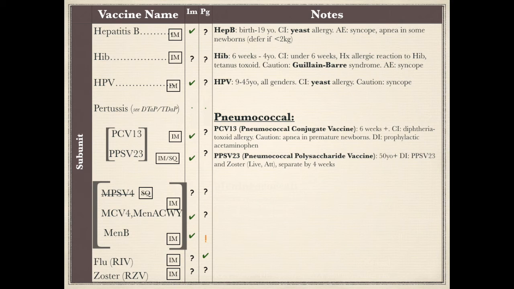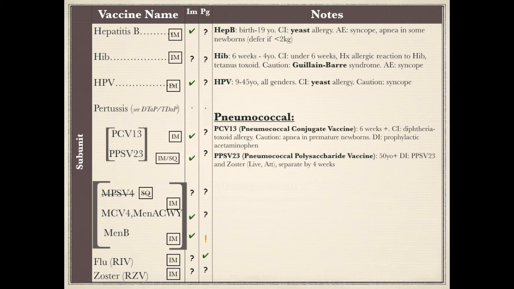PCV-13 vaccine prevents the Streptococcus pneumonia infection and includes 13 serotypes. This pneumococcal vaccine is a conjugated vaccine and is a preferred type for children. It is given starting age of 6 weeks. It is recommended for immunocompromised patients, for example, those with asplenia, including sickle cell disease, people with HIV infection, cochlear implants, and patients with cerebrospinal fluid leaks. It is contraindicated in those with allergy to diphtheria toxoid. And apnea in some premature newborns has been reported.